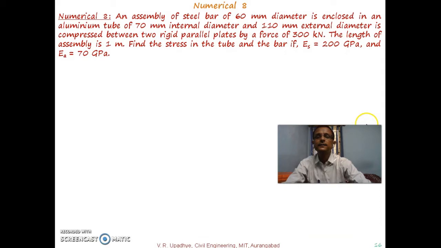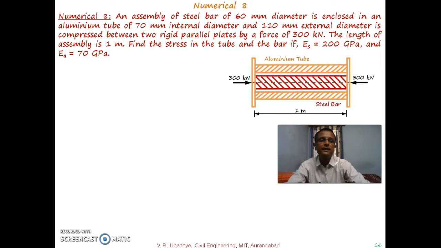This is the statement of numerical 8. An assembly of steel bar of 60 mm diameter is enclosed in an aluminium tube of 70 mm internal diameter and 110 mm external diameter, and it is compressed between two rigid parallel plates by a force of 300 kN. The length of the assembly is 1 meter. Find the stress in the tube and the bar if Young's modulus of steel is 200 gigapascal and for aluminium it is 70 gigapascal.